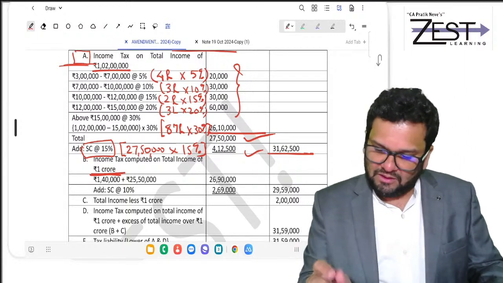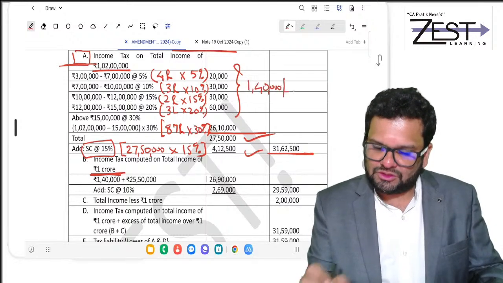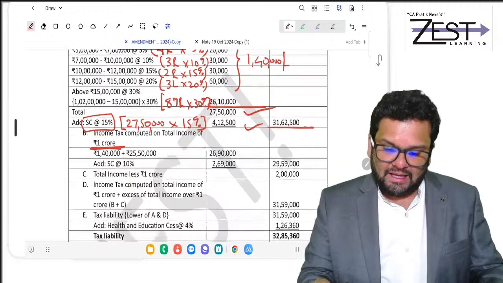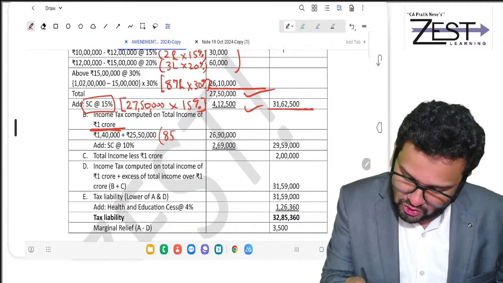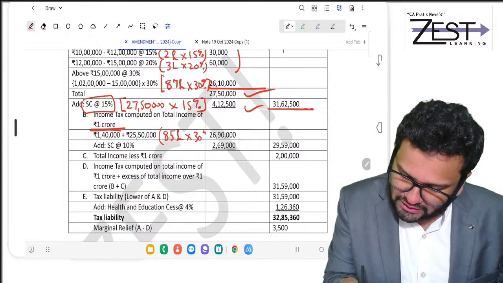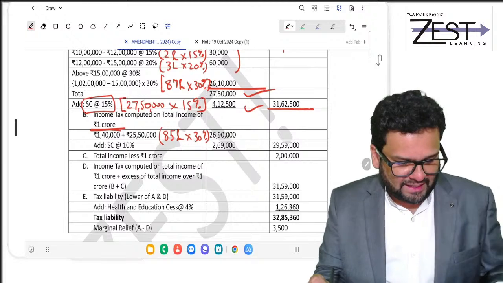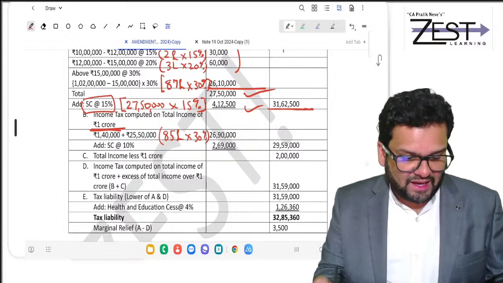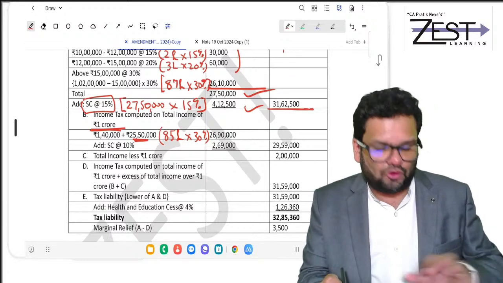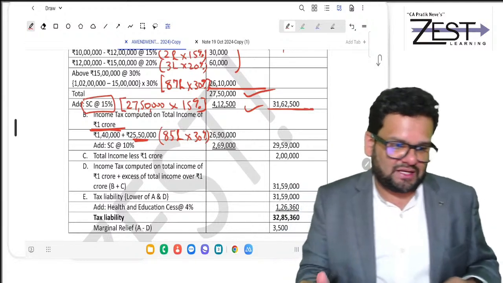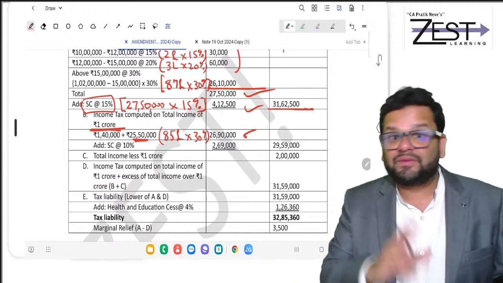Simple. First 15 lakhs, so liability remains 1 lakh 40,000. You can check. Above 15 lakhs, there is 85 lakhs. On 85 lakhs, you calculate at 30%. So 85 lakhs into 30%, 25 lakh 50,000 plus 1 lakh 40,000 on first 15 lakhs, you get 26 lakh 90,000.